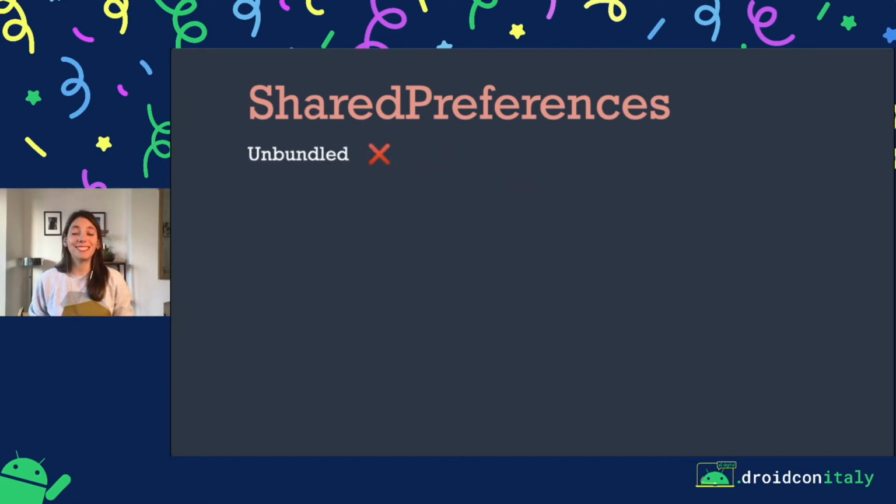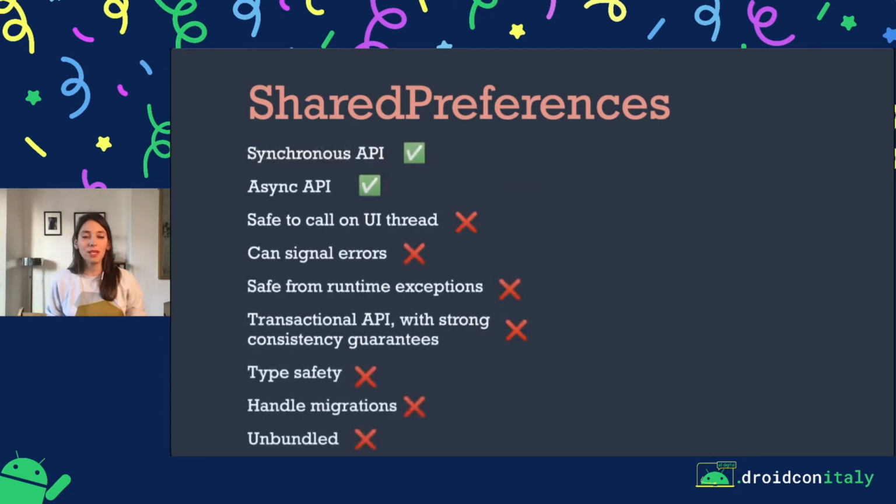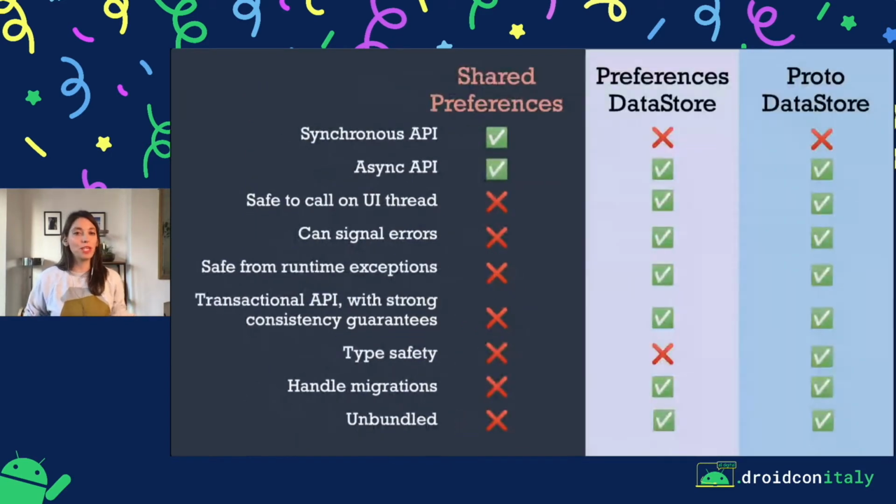And SharedPreferences is part of the Android OS. It doesn't come bundled. So this means that it's hard to actually make changes and improve it. So with all of these advantages and disadvantages, what do we do now? Well, we can use Preference or Proto DataStore.